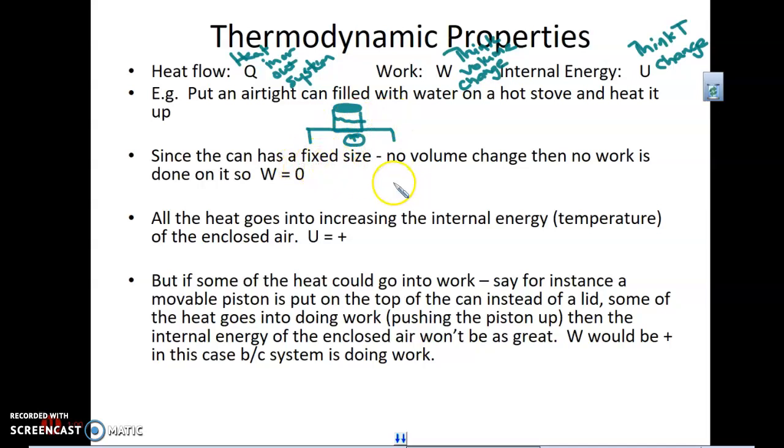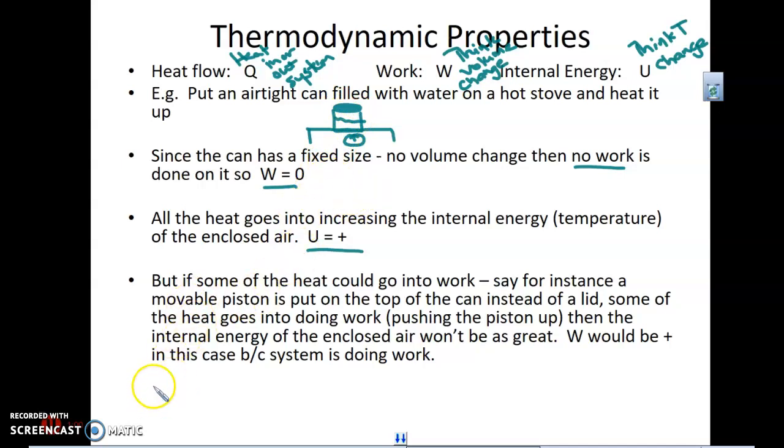The can has a fixed size, no volume change, so no work is done. So what's going to happen is all of that energy is going to go into increasing the internal energy of the enclosed air here. So our internal energy change is going to be positive. I should say change in internal energy. So no work is done because this is an airtight can. There's nothing that the air molecules can do.